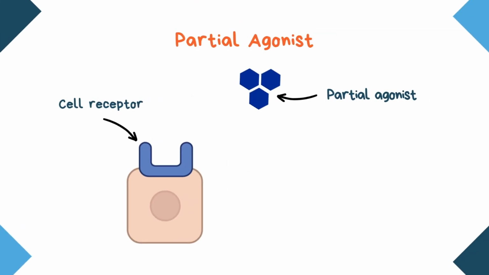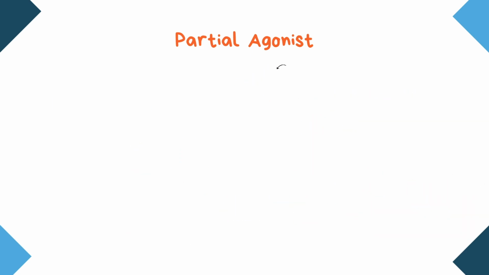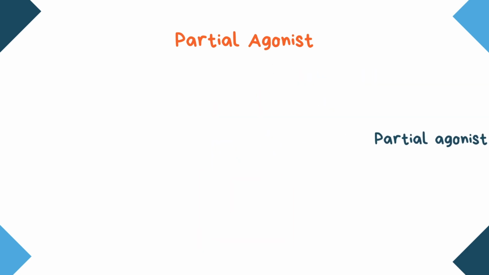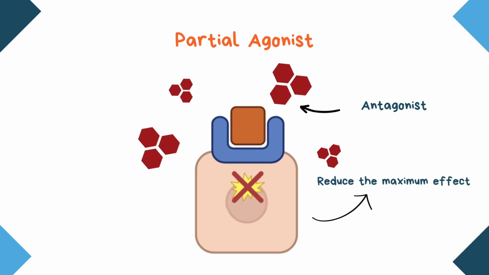Compared to full agonists, partial agonists have a lower intrinsic activity at receptors. When binding to the receptor, they are not able to elicit the maximum possible response. But the key property of partial agonists is that they can also block the effect of a full agonist. In the absence of full agonist, partial agonists show functional agonist activity, binding to the receptor to produce a response. In the presence of high concentrations of partial agonists, the action of full agonists can be reduced to the maximum response elicited by the partial agonist.